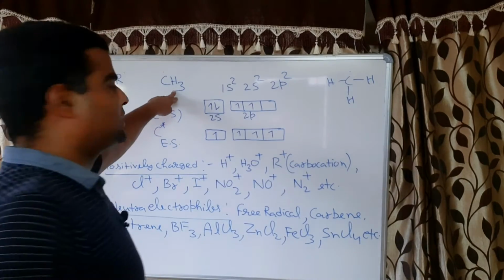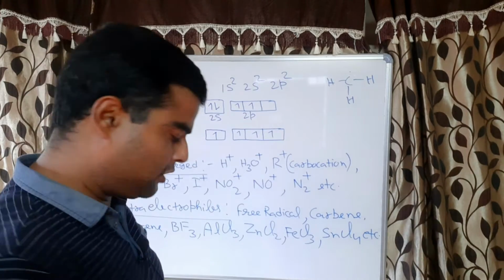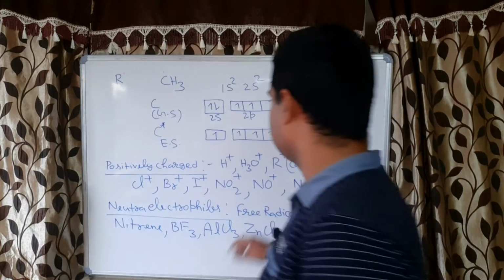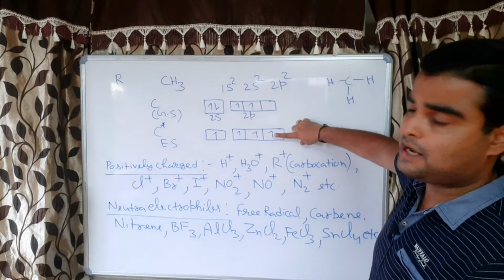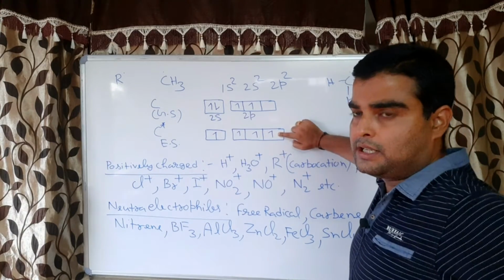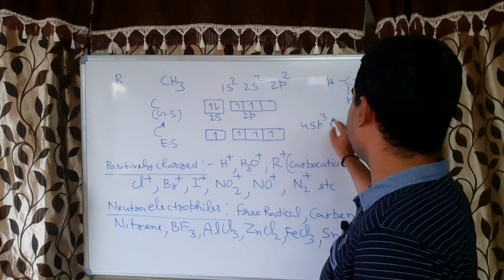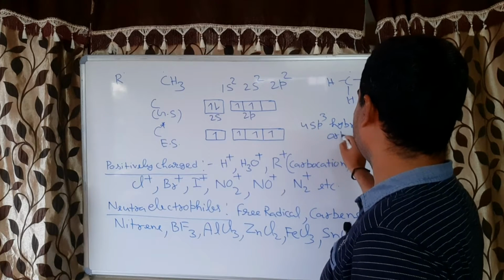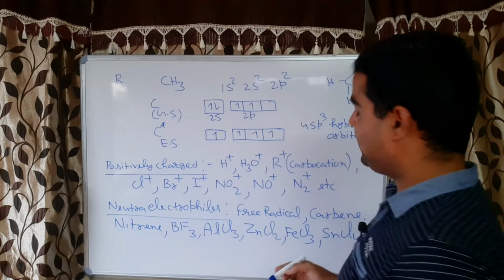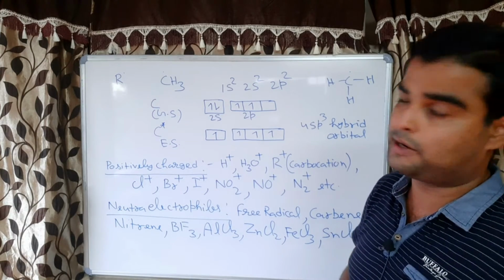Now there are 3 hydrogens, so there will be sp2 hybridization. Why sp2 hybridization? Because if there were sp3 hybridization, sp3 hybridization means there will be 4 sp3 hybrid orbitals, correct? And hybrid orbitals always form sigma bonds.